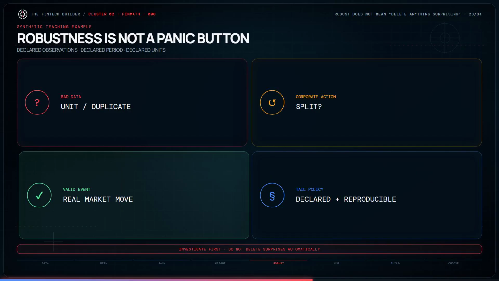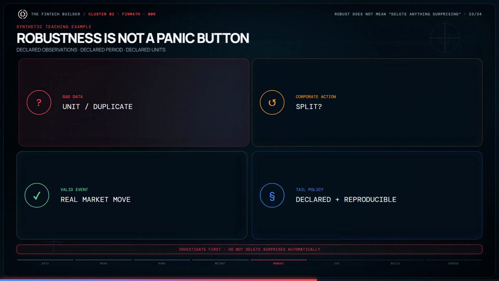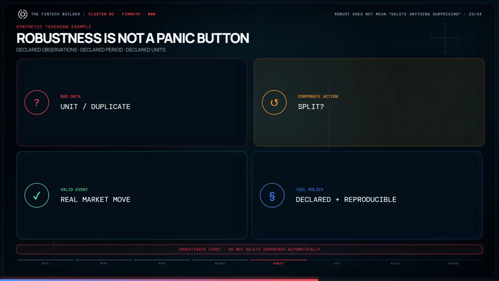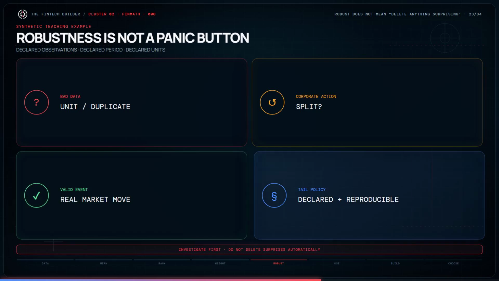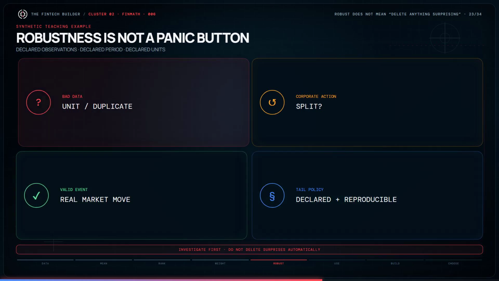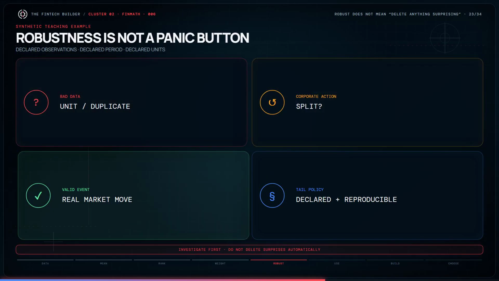Trimming and Winsorization are not automatic outlier cleaners. They are declared statistical policies. A surprising observation may be bad data, a stock split, a unit mismatch, a duplicated record, or a genuine market event. Investigate first. If the observation is valid, removing or replacing it changes the question being answered. The tail policy must therefore be visible, reproducible, and justified.